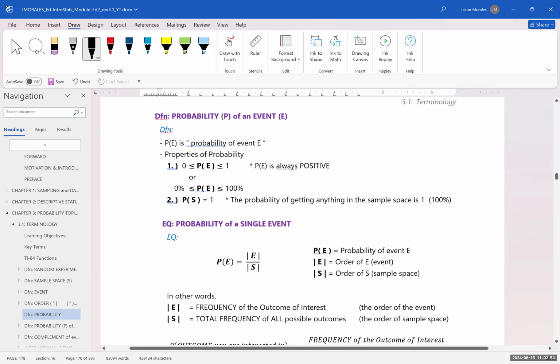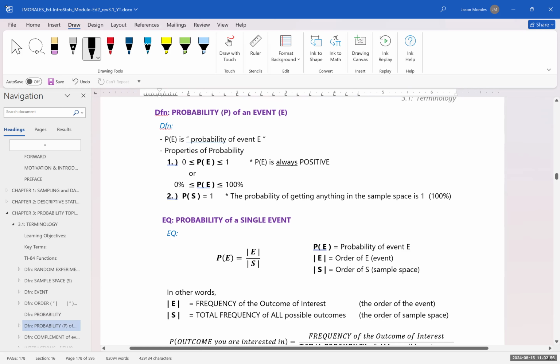So let's look now at actually calculating mathematically the probability of an event. So we're going to use capital P to mean probability and capital E to represent an event. So we write P(E) like this, and that means probability of event E. So here are the properties of probability, and I said this on the previous page.